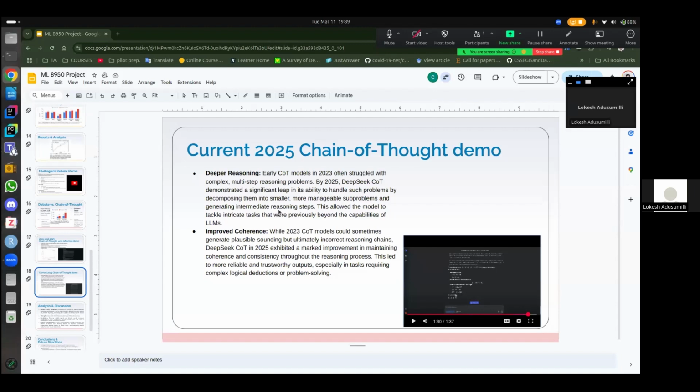So it has deepened the reasoning and improved the coherence of the models. This has allowed the models to tackle intricate tasks that were previously beyond the capabilities of large language models. So it has increased the reasoning abilities of language models, and this led to more reliable and trustworthy outputs, especially in tasks requiring complex logical deductions or problem solving, as we had already seen in the demo.